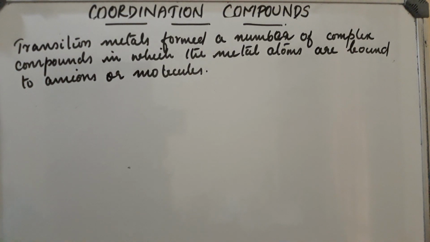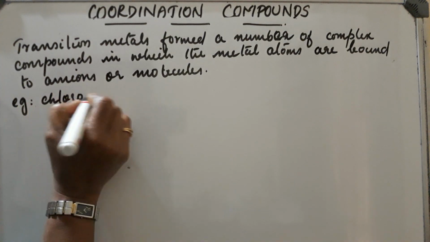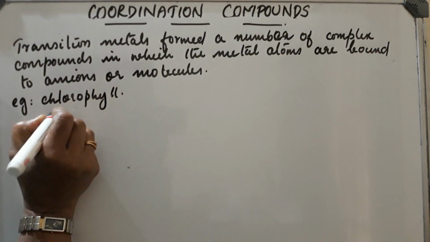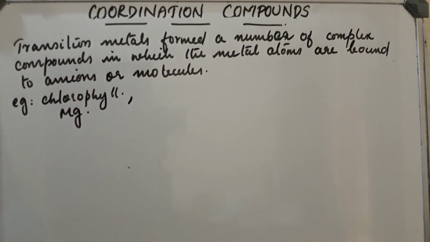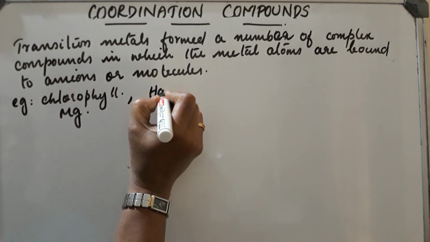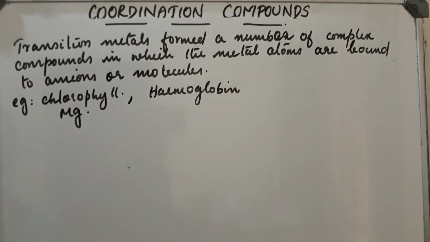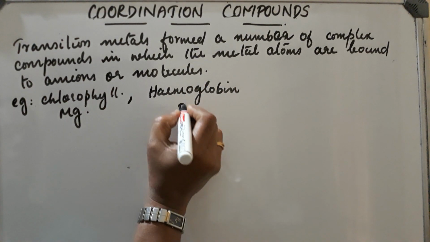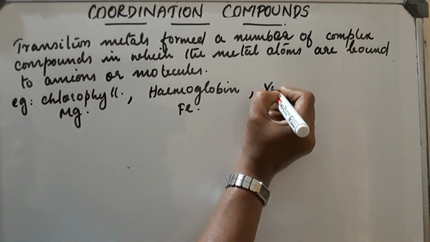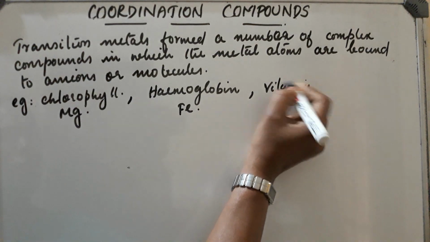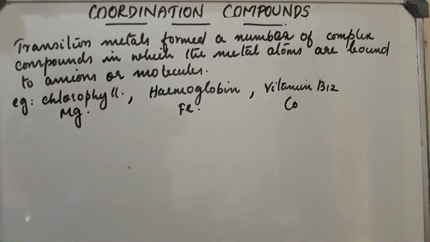For example, chlorophyll is a coordination compound in which magnesium is the metal present. Next, another example is hemoglobin, in which iron is the metal. Another example is vitamin B12, where cobalt is the metal present.